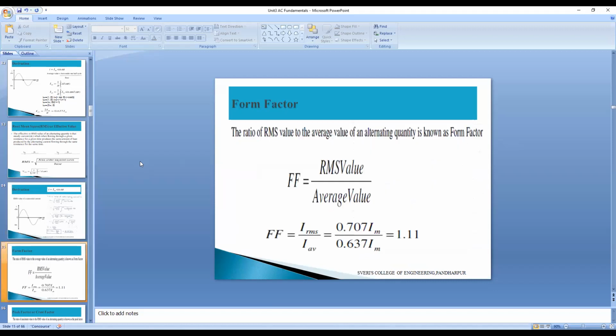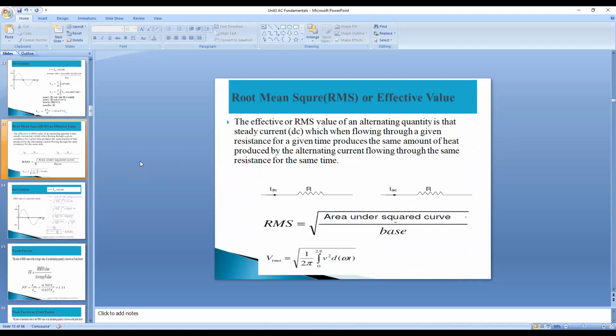Next line. RMS value equal to square root of area under squared wave divided by base.